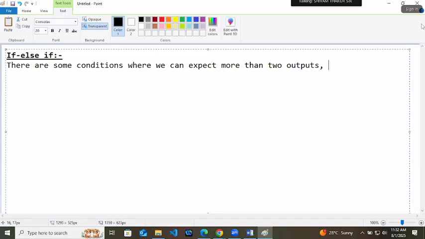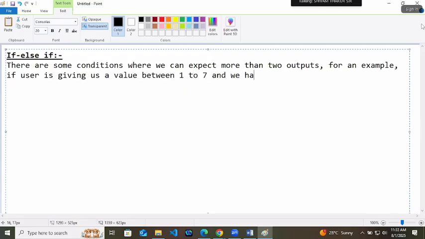But if we are expecting more than two outputs, for example, if a user is giving us a value between 1 to 7, and we have to return the corresponding day name.